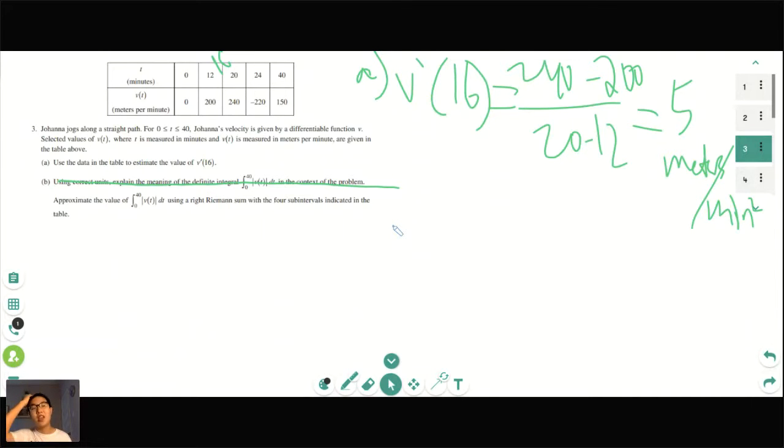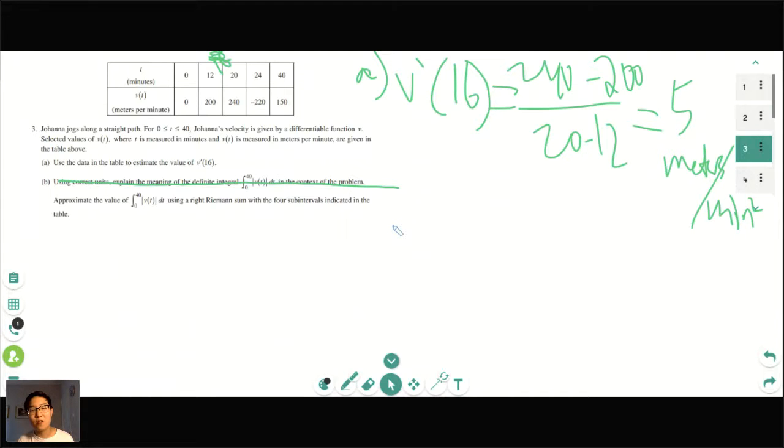Thank you, Daniela. So for part B, we're going to approximate the value of the integral from 0 to 40 of v of t dt using a right Riemann sum with the 4 subintervals listed in the table. So we're going to pretend like that 16 doesn't exist. So I think there's two ways that you can do this. The first way is algebraically.